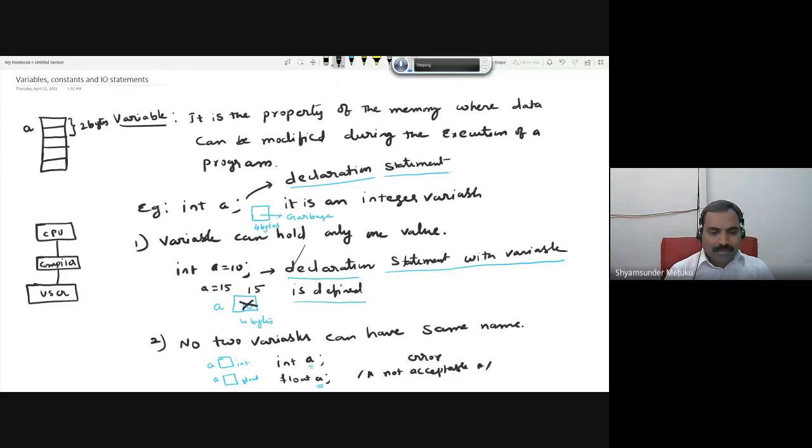So initially at the start of the program, we have started with a declaration statement int A is equal to 10, which is nothing but we are trying to declare a variable with a definition. Now during the program execution, I feel that okay, the job of the initial value 10 is done. Then I wanted to make use of the same location with some other value. So simply I can write A is equal to 15. Then the memory which has the value 10 will be overwritten by 15. So these are the first two important points you must remember. Is it clear to all of you? Is it clear? Yes, sir. Any doubts you can ask.